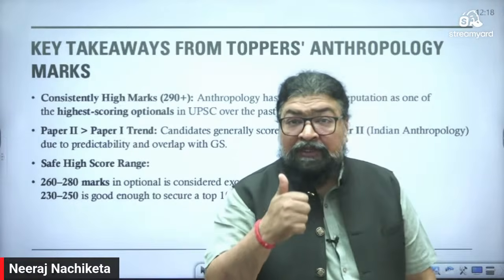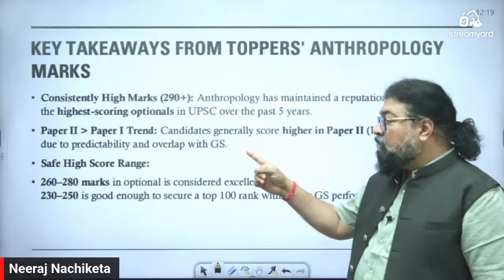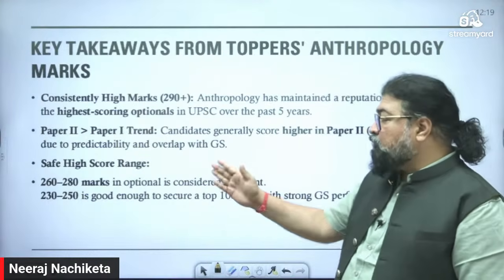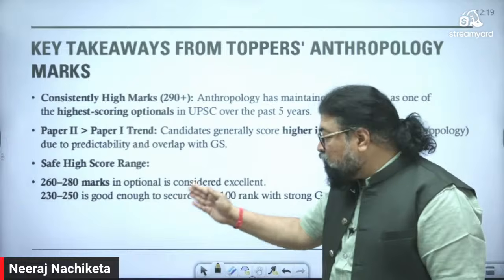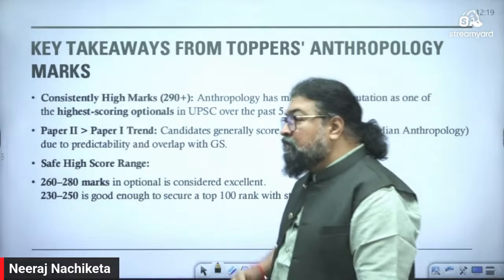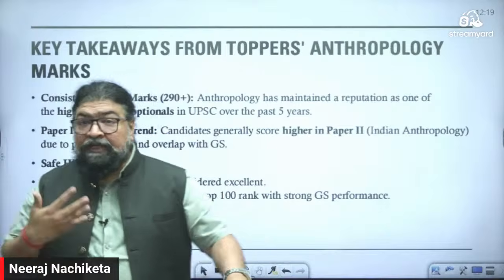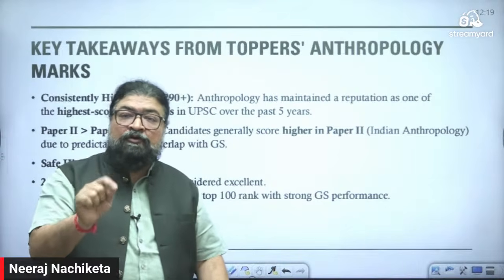That is one advantage you get from the anthropology point of view. Then, the safe high score range, 260 to 280 marks. Optional is considered excellent, and 230 to 250 marks is good enough to secure top 100 ranks. If you dream to get within the top 100, this subject gives you that kind of leverage, right?